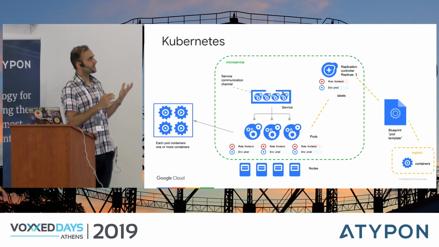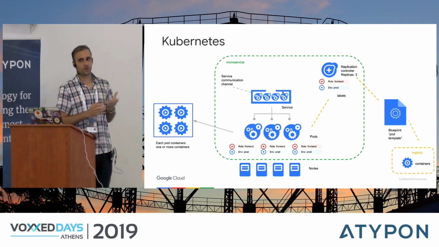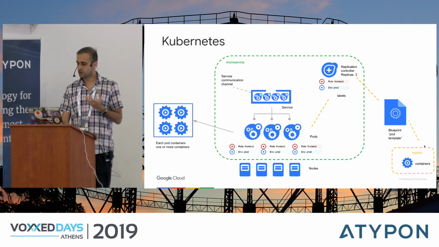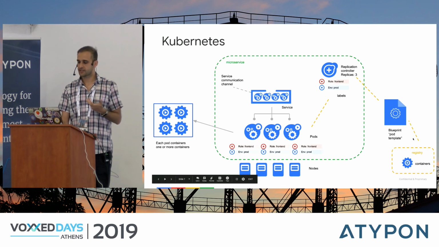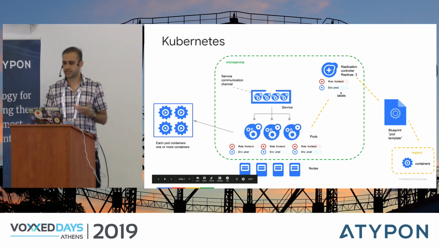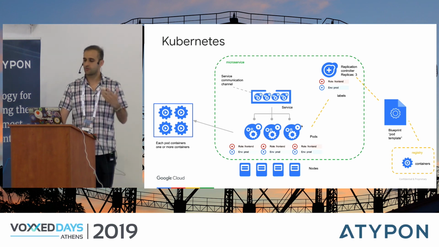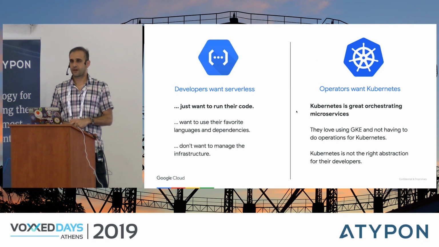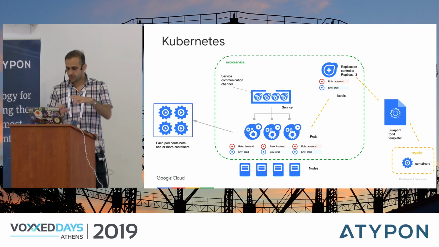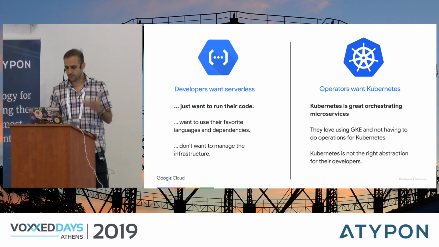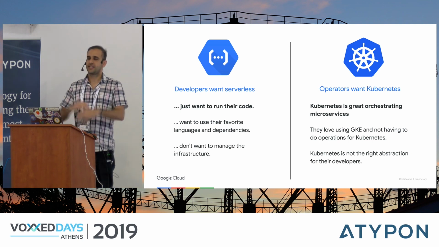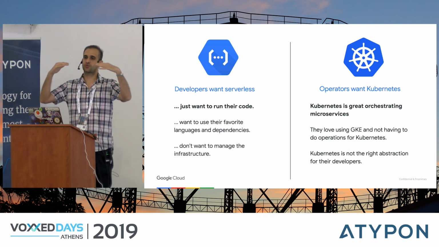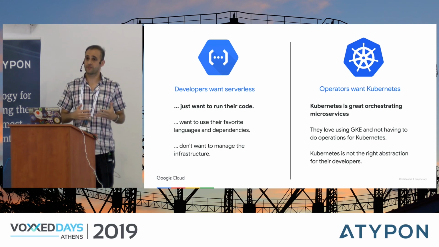So as you can see, in this world, a microservice ends up being a combination of your code via the containers, and a combination of what Kubernetes provides with replication controller, with pods and services. But as an application developer, I don't care, right? As an application developer on a serverless framework, all of this are the details that I shouldn't have to care about. So application developers love serverless because it gives us a higher level abstraction to work from so that we don't have to care about the underlying infrastructure.